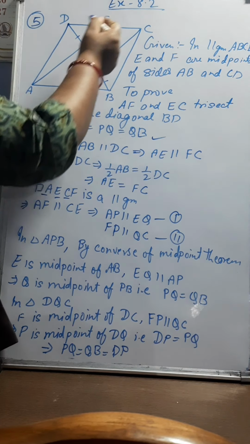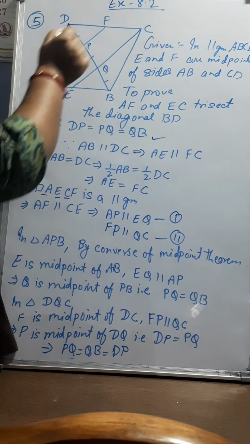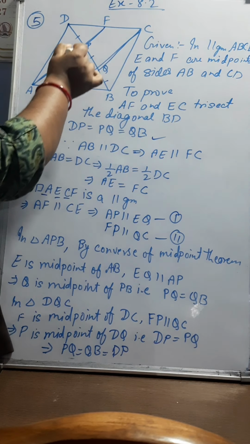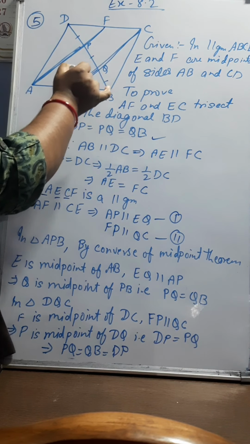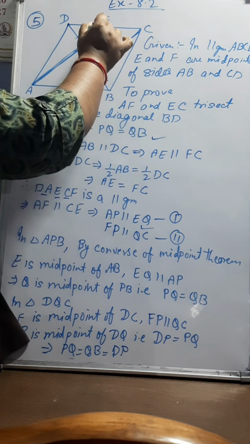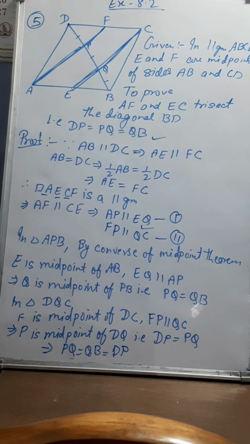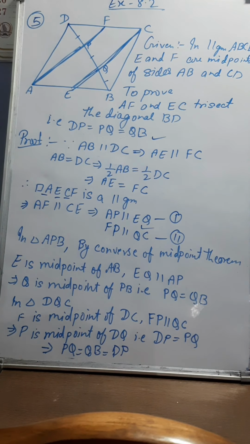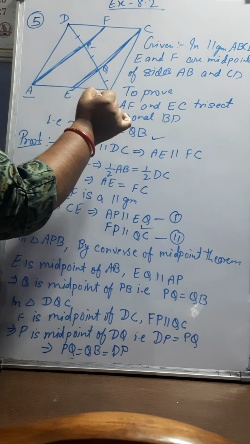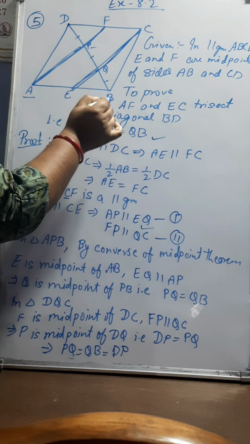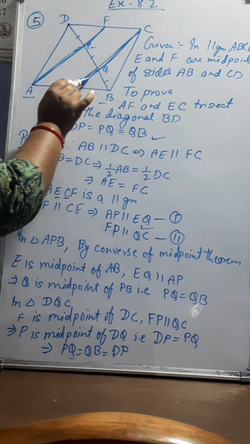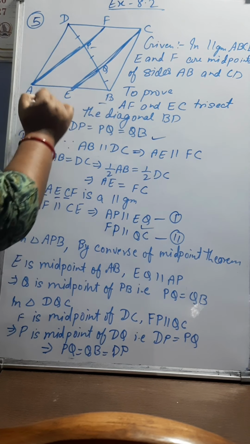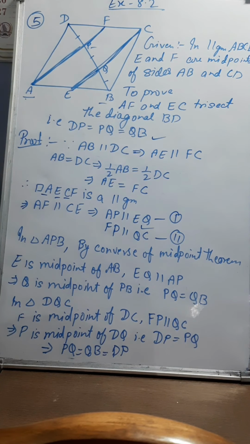So we can write AF will be parallel to EC. This line AF will be parallel to EC. So we can write this part AP will be parallel to EQ, which I have written here, and FP will be parallel to QC. Now you see in triangle APB, E is the midpoint of the side AB and the line EQ is parallel to AP. So in triangle ABP, we can write Q is the midpoint of PB.